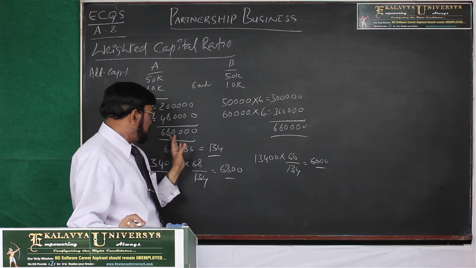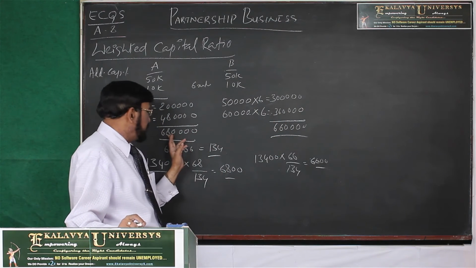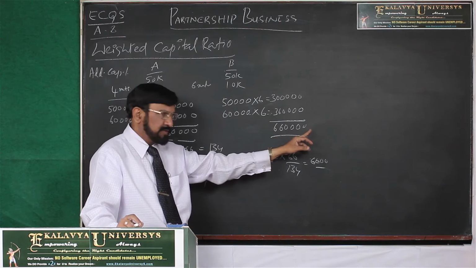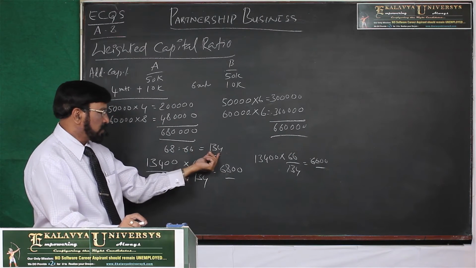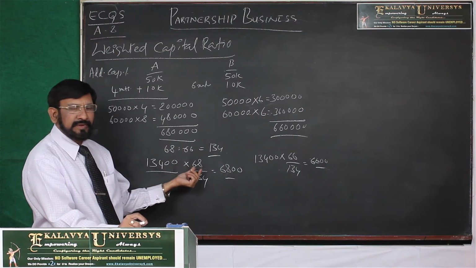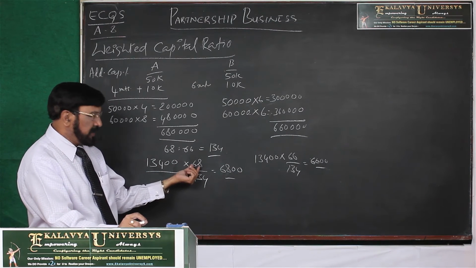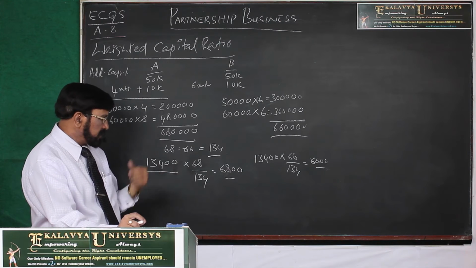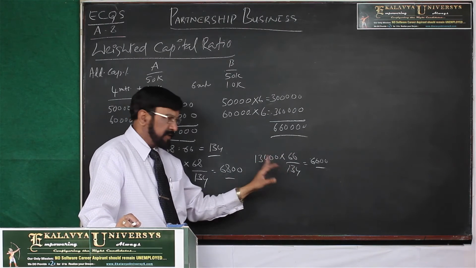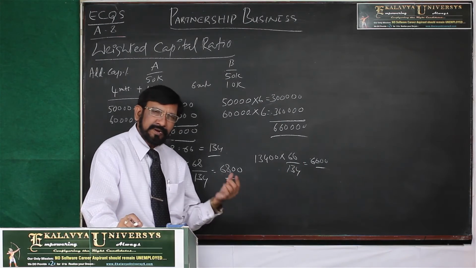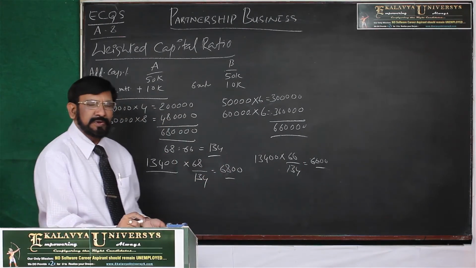Find the total. 6,80,000, 6,60,000. Find the ratio, 68:66. Total 134. So, A's weighted ratio of profit is 68 by 134, and B's is 66 by 134. In that weighted capital ratio, we are distributing the profits.